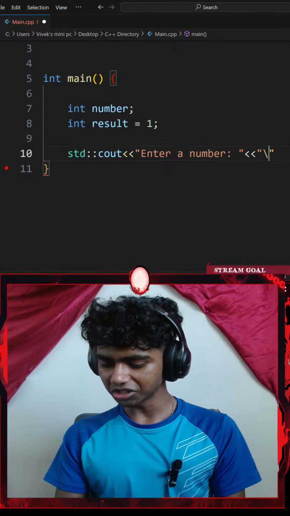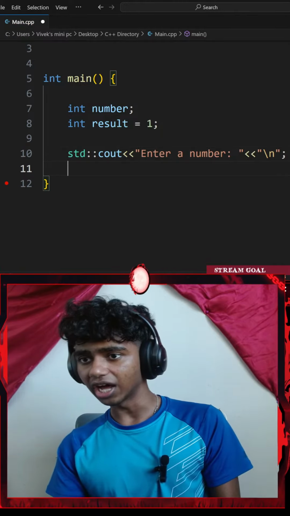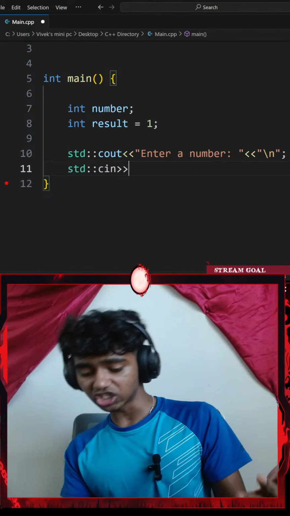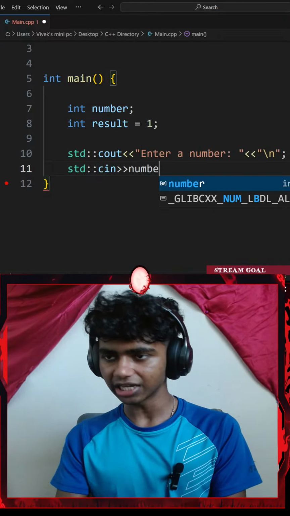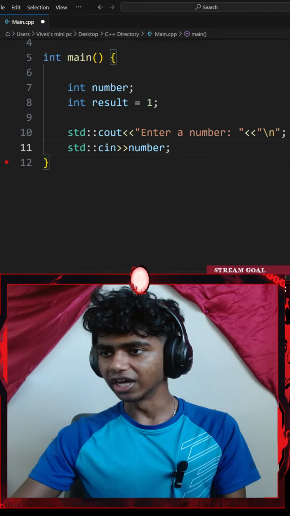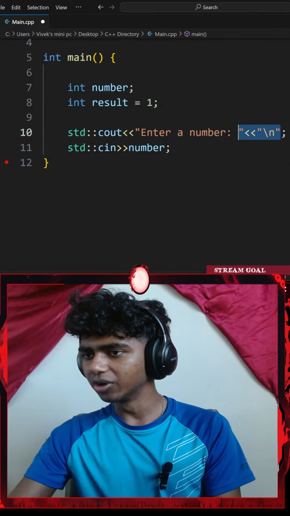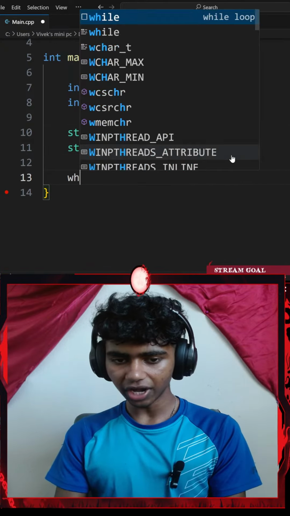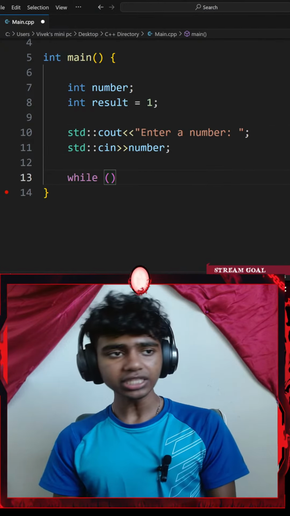Okay, let me go with another insertion operator of a new line. And then let me go ahead and add a standard console input with an extraction operator this time. I want to extract a number. Okay, perfect. Honestly, I might not go with a new line. I'll just end it. There we go. Next up, let me go ahead and add a while loop. So while, a pair of parentheses.